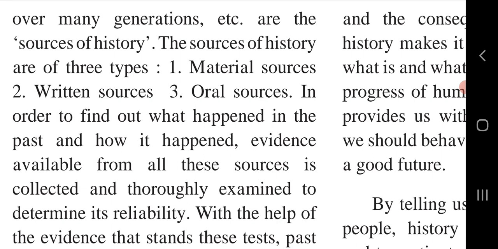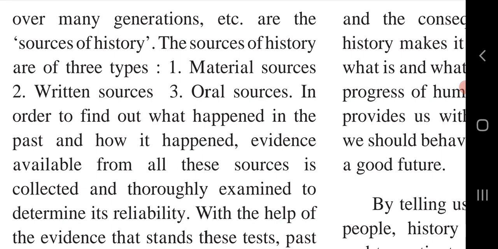So now we will try to understand what is the difference between material sources, written sources and oral sources. As they had given here, there are three sources of history, or we had divided the sources of history into three branches. First one is material sources, second one written sources, and third one is oral sources. So material sources will be like pots, ancient objects, structures, sculptures, pots, coins. This will come under the material sources.